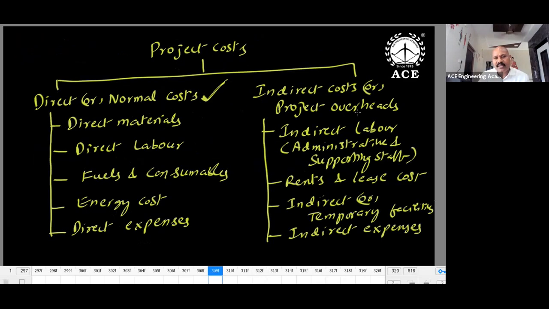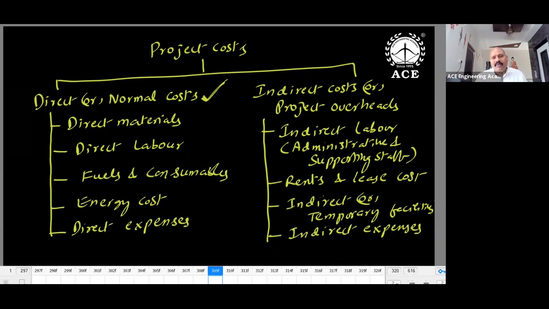What are the project costs? Direct cost and indirect cost. Direct cost means the money involved with the project works. Indirect costs are office expenditure, rents, lease cost, temporary facilities, administrative expenditure. Workers' temporary residences, drinking water facilities for the workers, supervisor salary, security salaries are all indirect costs, not directly connected with work. Mason, engineer, welder, truck driver, dumper driver, drilling machine operator are direct costs. Direct costs include direct materials, direct labor, fuels and consumables, energy cost, and direct expenses.